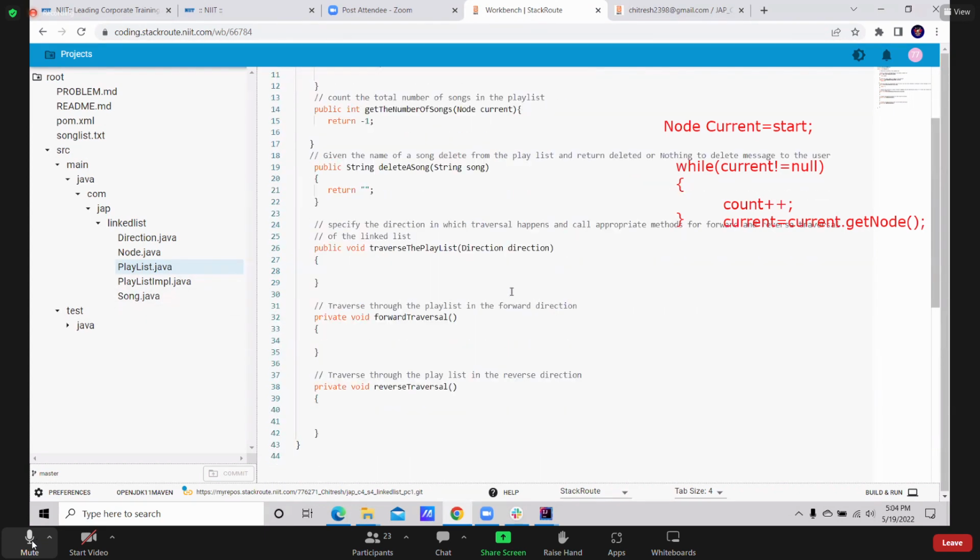I'm leaving it to you. There is a method called traverse the playlist. I am going to pass the direction. If the direction is forward, I need to call this method. If the direction is reverse, I need to call this method. I have given you the code only for forward. You try for reverse, else we will do it together.